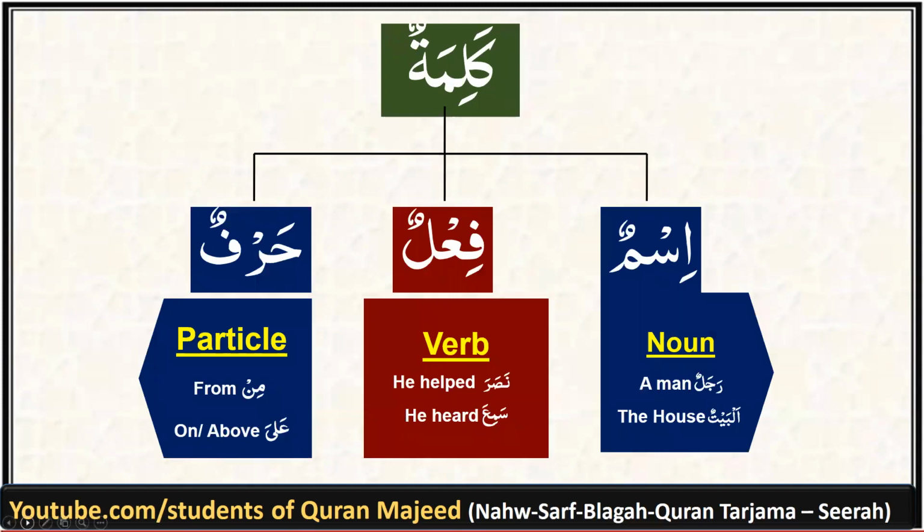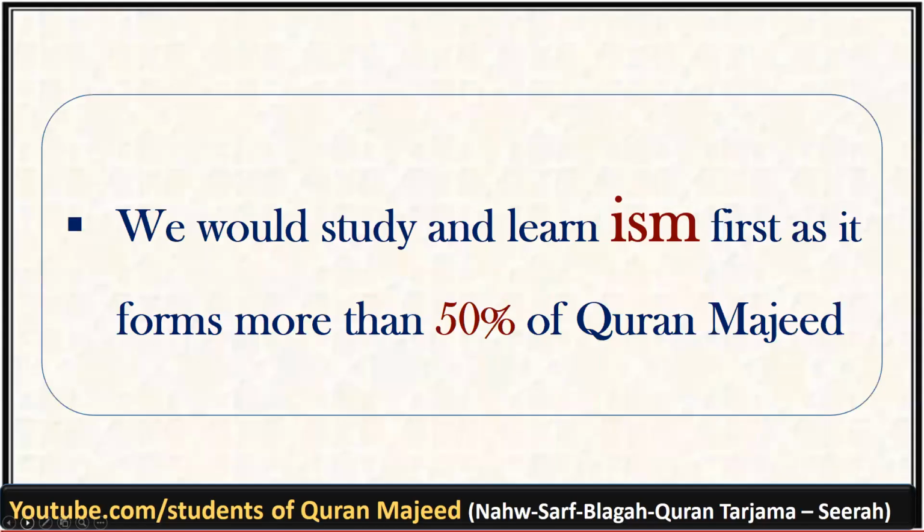So if we summarize, we can say ism is somewhat like noun, and examples of ism are rajulun, al-baytun. Fail is somewhat like verb. Fail can be divided into fail mazi, that is past tense, and fail muzari, that is present and future tense. And harf is a particle which does not have its own meaning and it needs some other word to make sense of it. Alhamdulillah. So now we have defined the ism, fail, and harf.